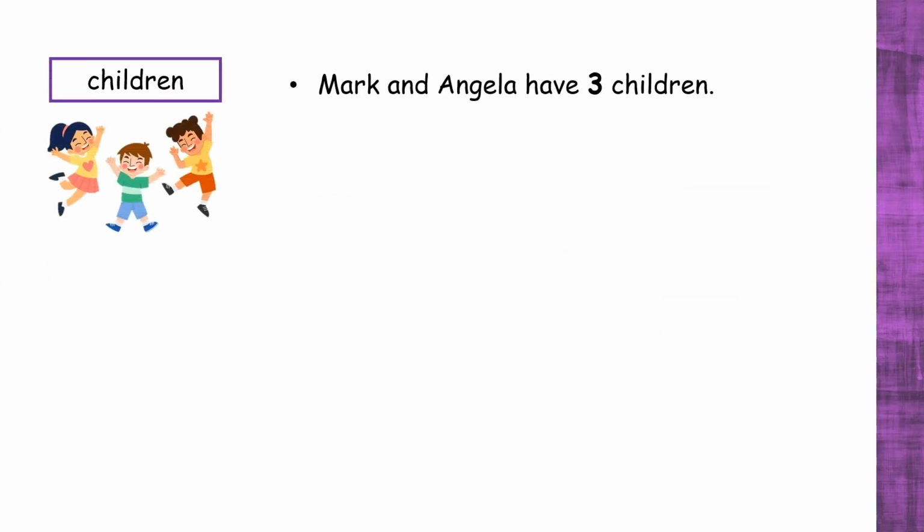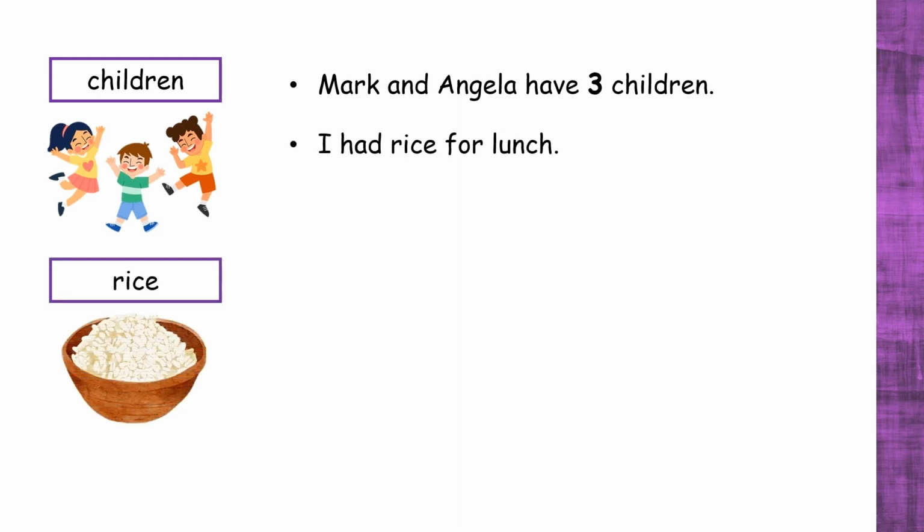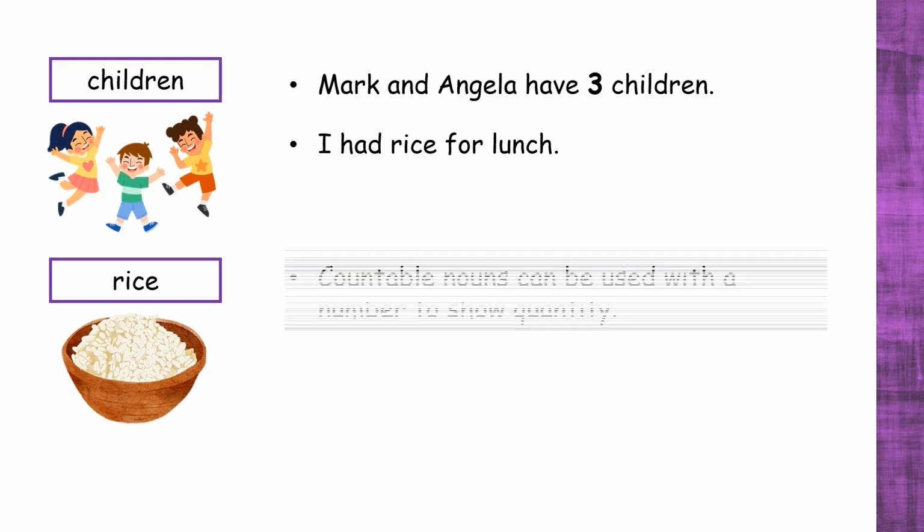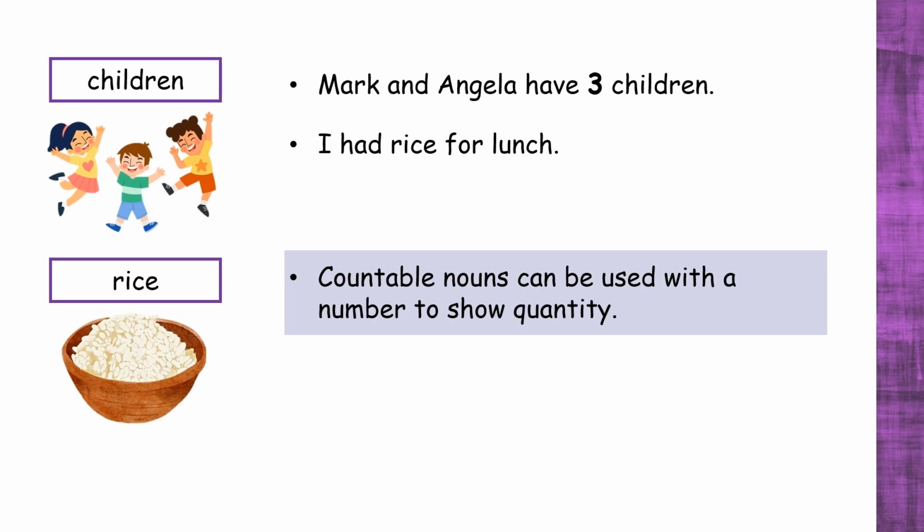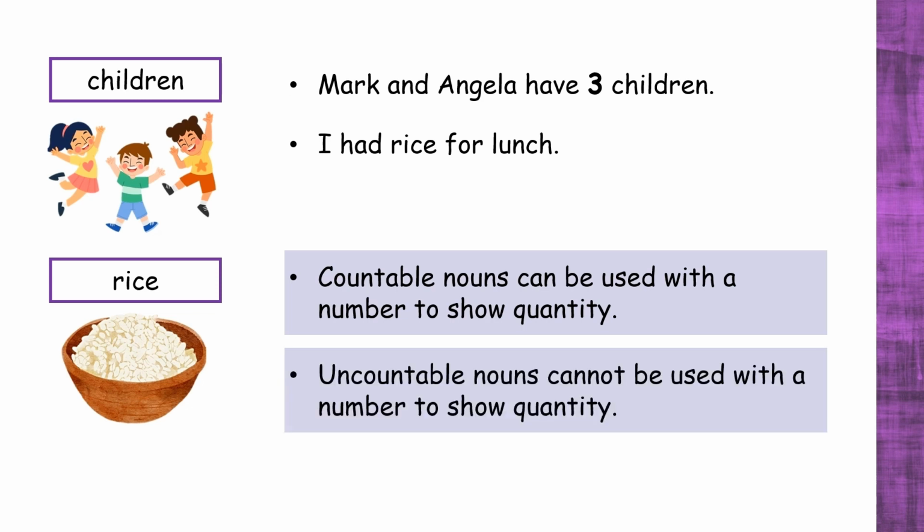Mark and Angela have 3 children. I had rice for lunch. Over here, children, a countable noun, is used with a number to show quantity, but rice is not used with a specific number to show the quantity of rice that I had for lunch. This is because countable nouns can be used with a number to show quantity. Uncountable nouns cannot be used with a number to show quantity. So we cannot say something like, I had 4 rices for lunch.